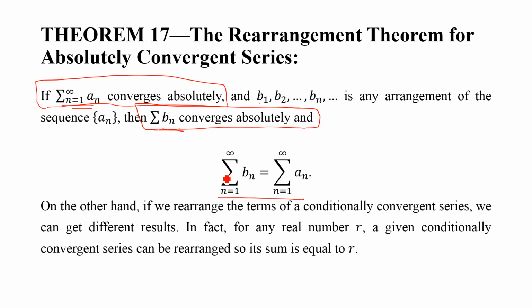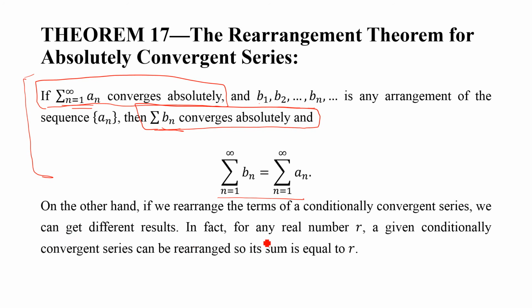On the other hand, this is the case when the series is absolutely convergent. Now, if we rearrange the terms of a conditionally convergent series, we can get a different result. So for a conditionally convergent series, this is not the case. We can get different results.